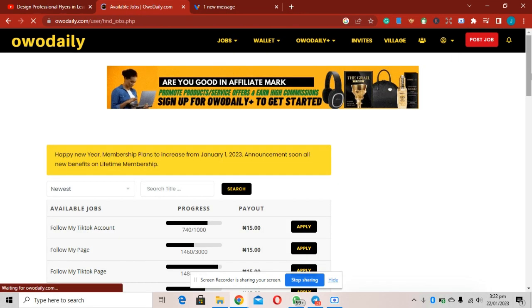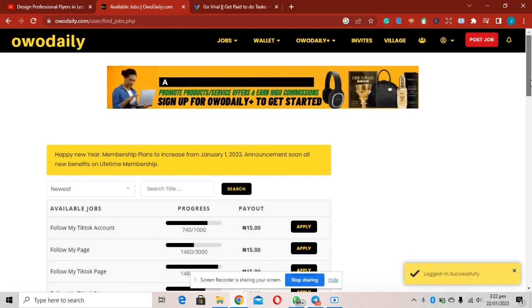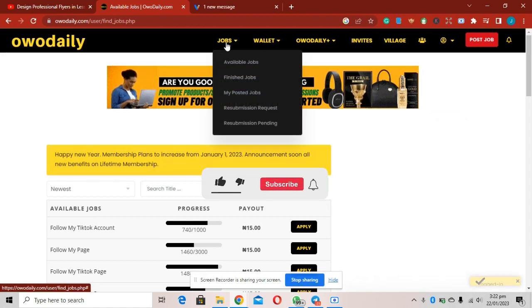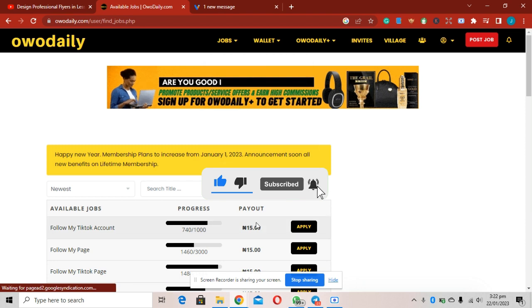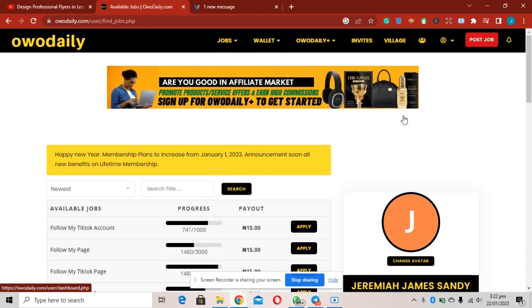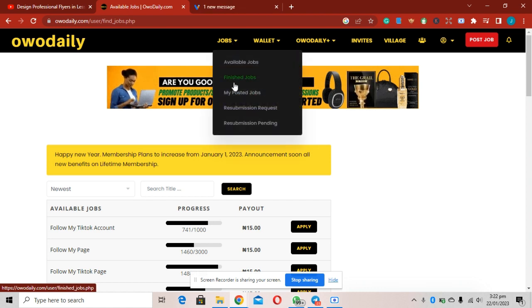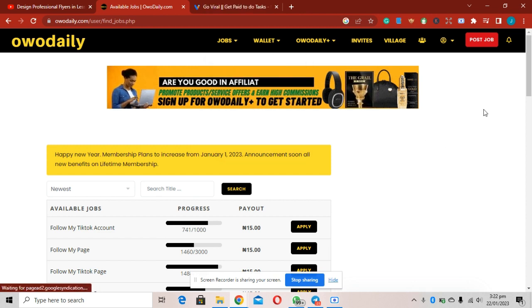All right, so when you log into the website, this is how the dashboard of Owodaily will look like as a member. So you sign up, you just come over here, you see available jobs, you click on available jobs. So these are the available jobs. It's already loaded. If you finish a job, you can see my posted job, resubmission request, resubmission pending. These are micro jobs you can do.